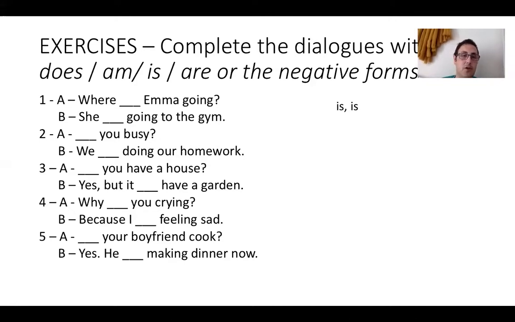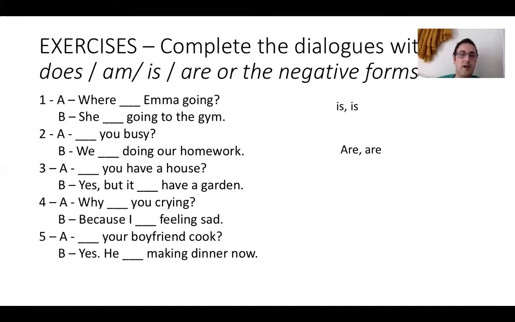Number 2, are you busy? Now, you, so I am, but question, so it's are. Are you busy? And then we are doing our homework. So it's going to be are and are. Are you busy? We are doing our homework. The verb to be, because busy is an adjective. Okay. And then the second one is we are doing, ing, our homework.